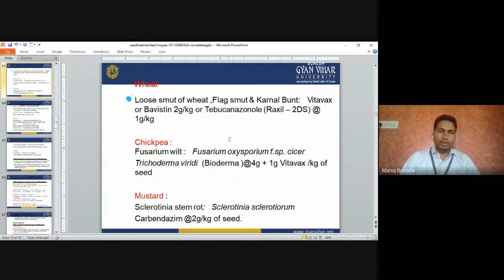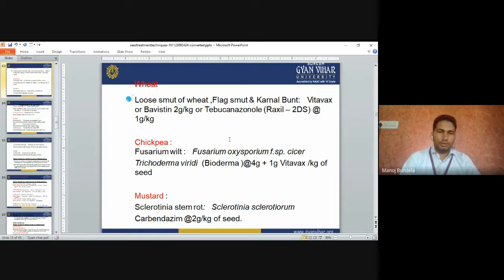In wheat, the loose smut of wheat, flag smut or kernel bunt. Vitavex or Bevistin 2 gram per kg, or Thiobucansolone, which we can call Rexil 2-DS, 1 gram per kg of the seeds, is used to control the loose smut of wheat, flag smut or kernel bunt. Vitavex or Bevistin 2 gram per kg.